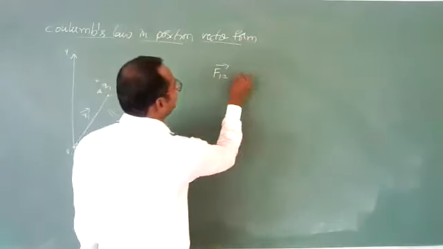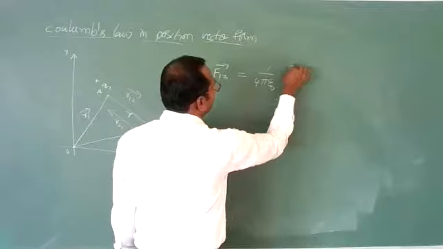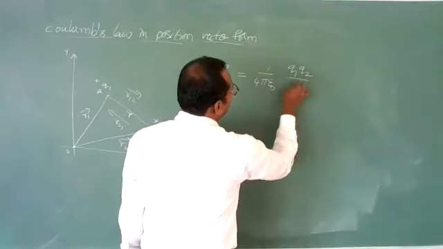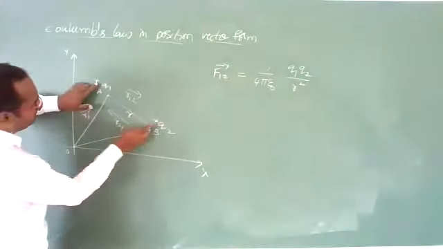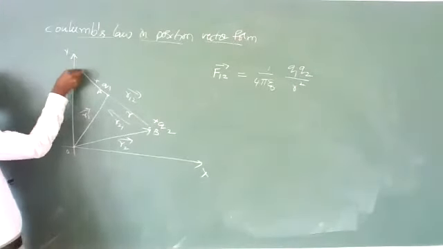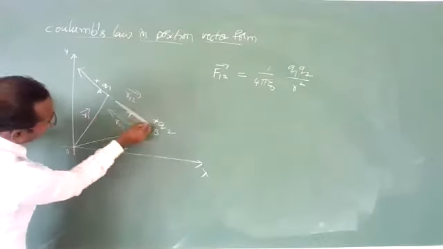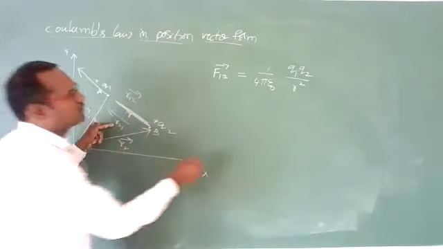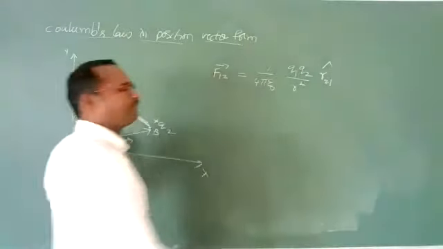First, let us write the magnitude. Magnitude is 1 by 4 pi epsilon naught Q1 Q2 by R square. Now direction: both are positive charges, so repulsive force will be there. And the force on the first charge due to the second charge is in this direction, which is R21 cap.